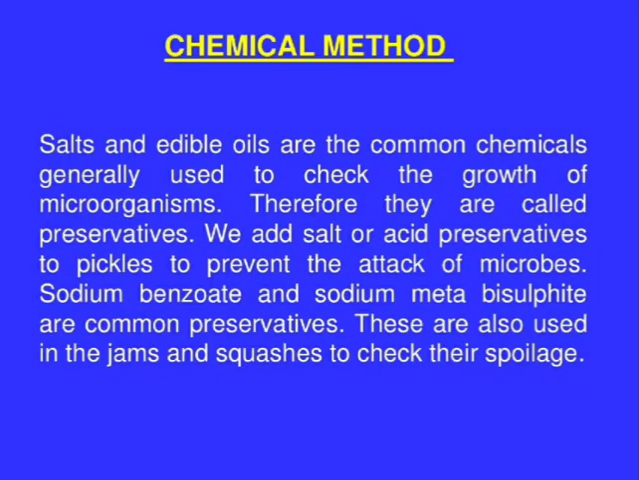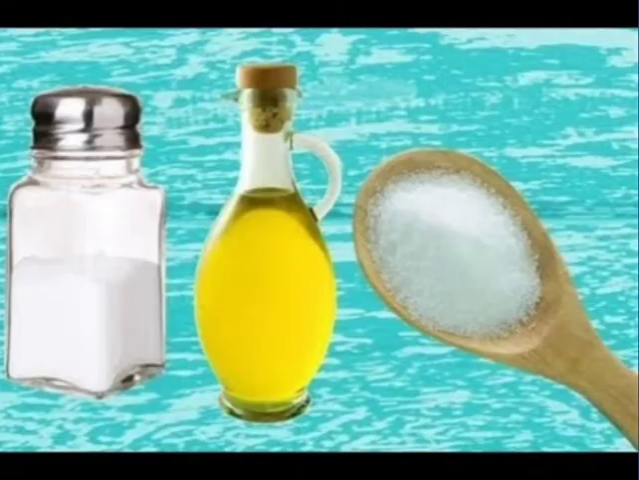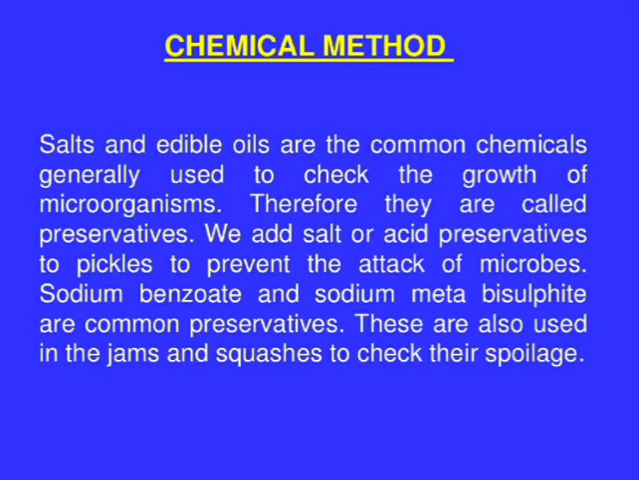Now let us study the common methods of preserving food in our homes. We have to save it from the attack of microorganisms. So the first method is the chemical method. In the chemical method, you have to learn that chemicals are used to preserve food for a longer period of time. First, salt, then edible oils are the common chemicals generally used to check the growth of microorganisms. Therefore, they are called preservatives, right?